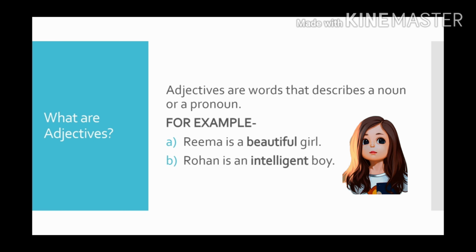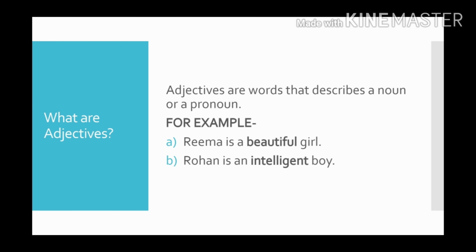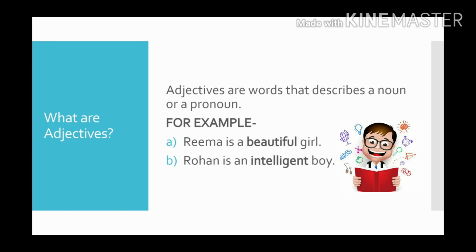Rima is a beautiful girl. If I say Rima is a girl, okay, but when I have to describe Rima, I'm using the word beautiful here. So the word beautiful will be the adjective. Then one more example is Rohan is an intelligent boy. Here the word intelligent is describing Rohan, the noun, right? So that's why the word intelligent is the adjective here. So this is what an adjective is.